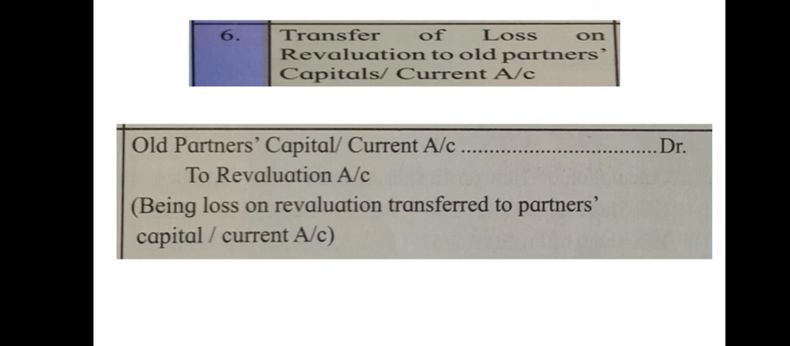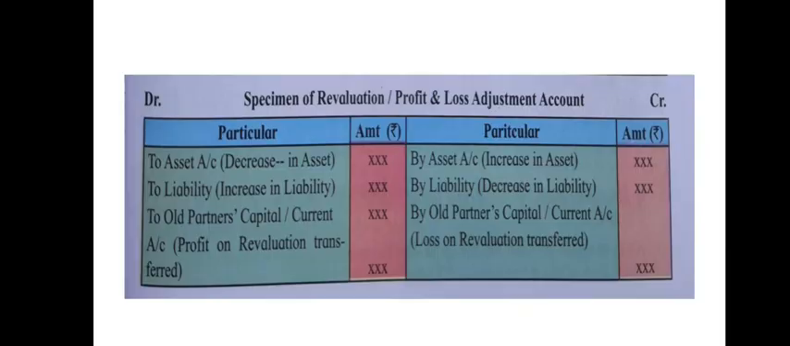Next, transfer of loss on revaluation to all partners' capital or current account. So here it is loss, therefore all partners' capital account will be debited, crediting the revaluation account. Okay, so all partners' capital or current account debited to revaluation account, being loss on revaluation transferred to partners' current or capital account. This entry you will understand at the last slide of this video. This is the last slide.